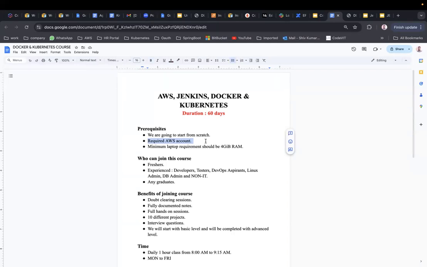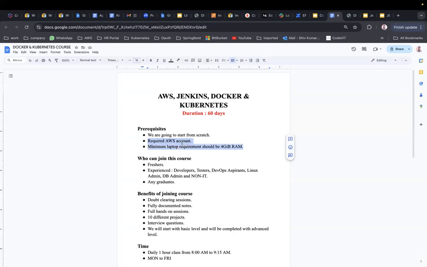Only a single AWS account and a laptop with 4 GB of RAM are required, in order to practice the labs and whatever we discussed in the class. So these are the only prerequisites you need to remember.